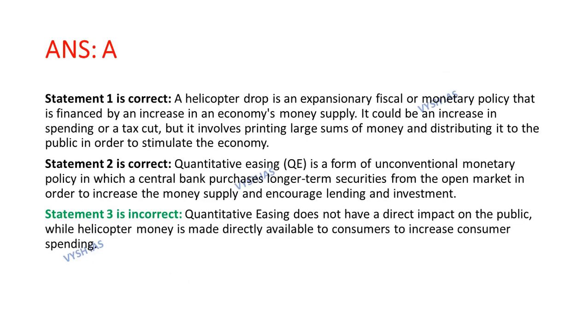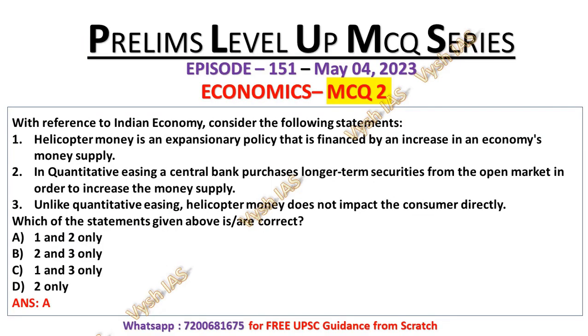Statement 1 is correct. A helicopter drop, or we can also say a helicopter money concept, is an expansionary fiscal or monetary policy that is financed by an increase in an economy's money supply, which means that with the help of this concept we can increase money supply in our economy. It could be an increase in spending or a tax cut, but it involves printing large sums of money and distributing it to the public in order to stimulate the economy. That's why statement number 1 is the correct statement.